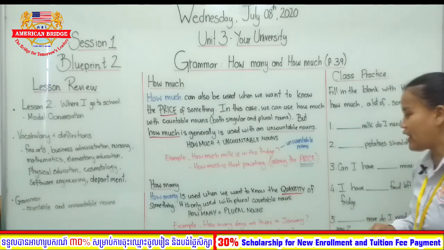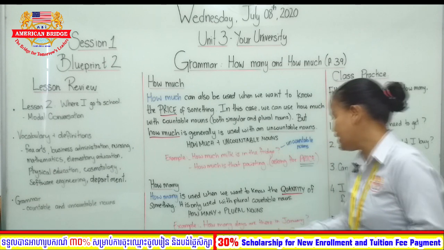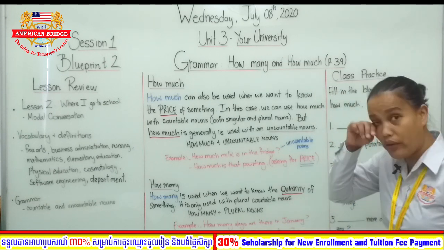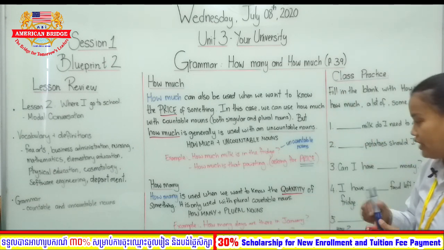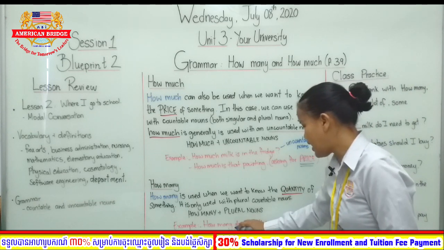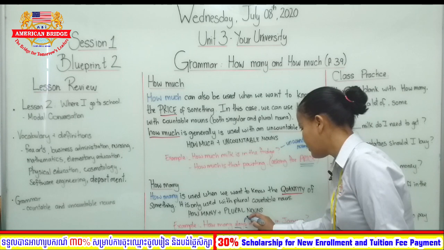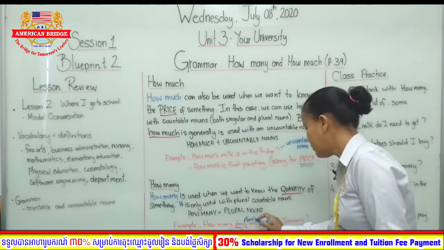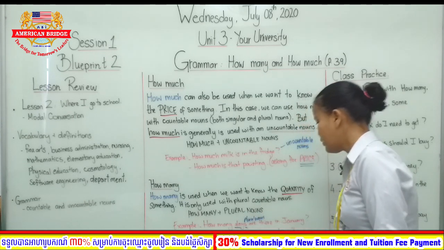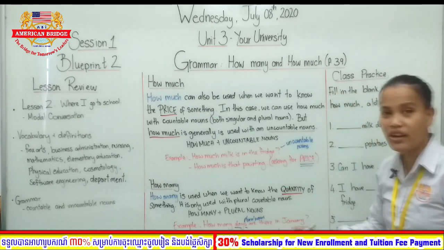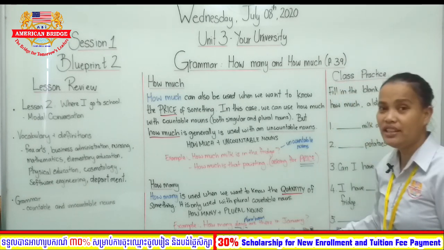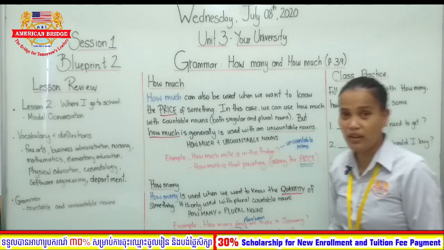All right, so for example here I have, how many days are there in January? Now notice that days are plural nouns. Okay, so what am I asking here? Can you count them?